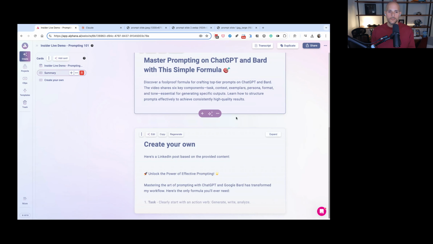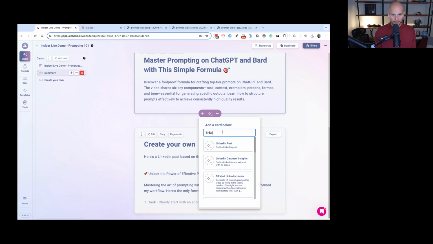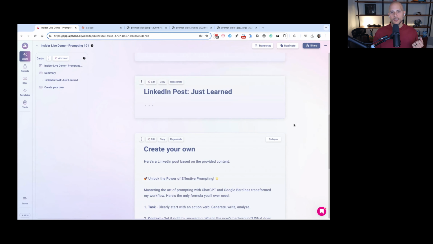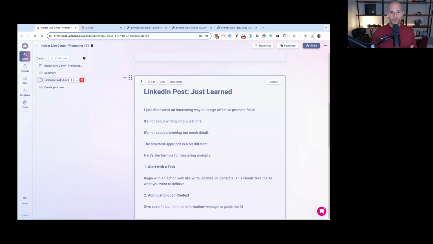So I'm going to use one of our AI cards that already has a prompt baked into it, right? It's one that I know I've liked in the past, and I'm going to show you the result, and then break down that prompt so you can see what it is. Here's one. We have a LinkedIn post called Just Learned. I'm going to click on that LinkedIn post, and we're going to compare the results between the very vague version and the version that was a lot more detailed. After I show you these versions, I'm going to dive a little into the framework so I can give you an idea of why and what it looks like before we keep going into more examples.